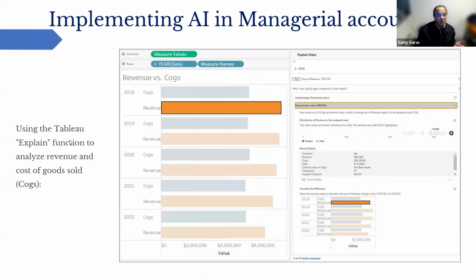We can also use Tableau here to explain the function of analyzing the revenue against the cost of goods sold. And we can highlight how much revenue compared to the cost of goods sold will give me how much profit. This is a very simple example, and as you can see here, we get this data from the Excel, and based on that, we put it on Tableau and try to come up with the analysis. So actually, Power BI and Tableau are very good AI tools that can help us with managerial accounting.